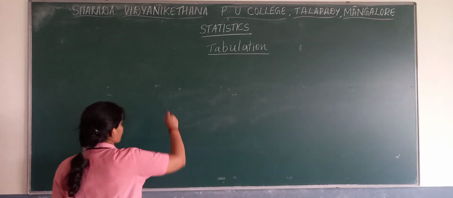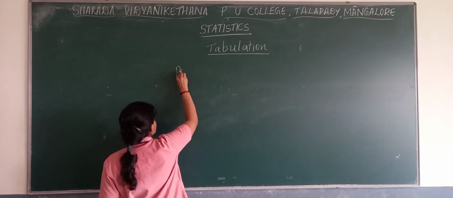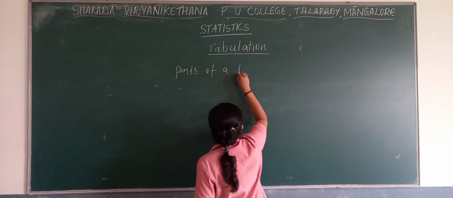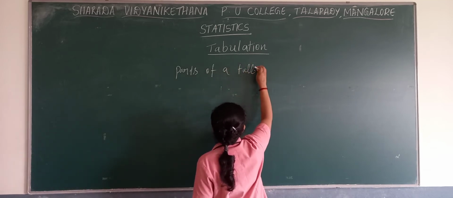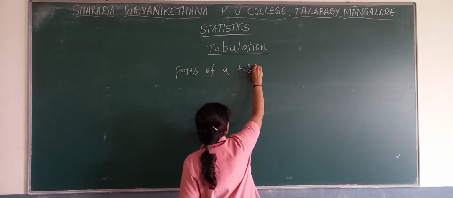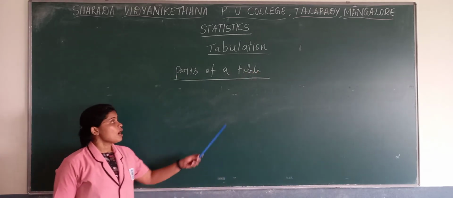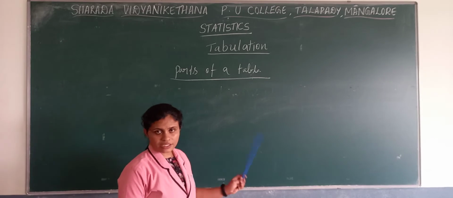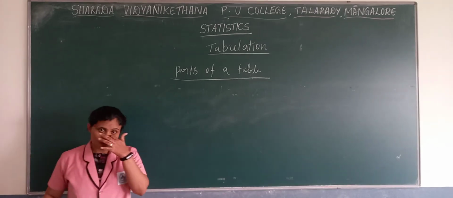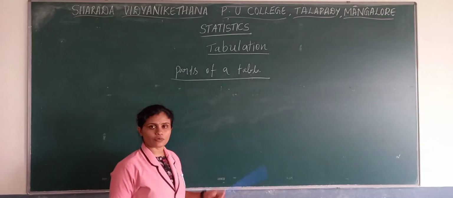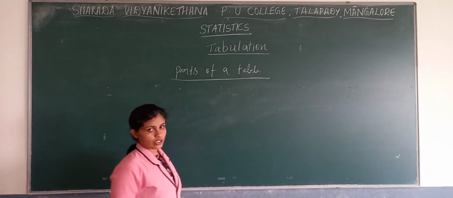Parts of a table. It is an important question. From this you may get 1 or 2 marks questions, and they may also ask to write the parts of a table. 5 marks they may ask rarely, but most 1 and 2 marks questions will arise from this particular topic.